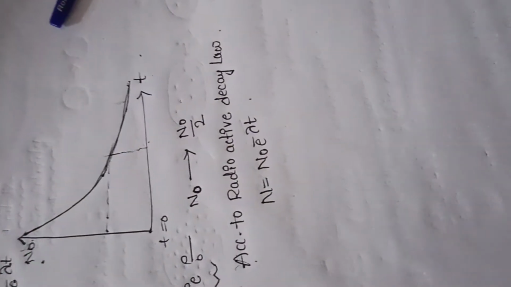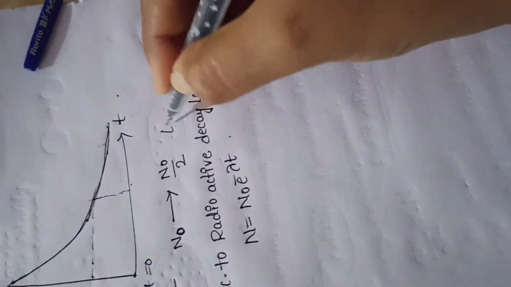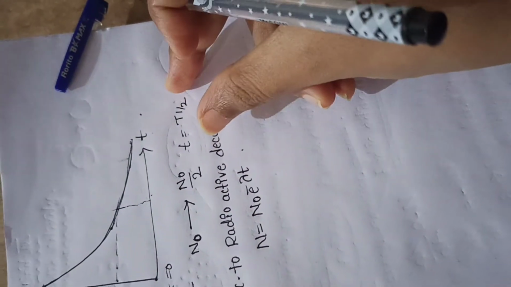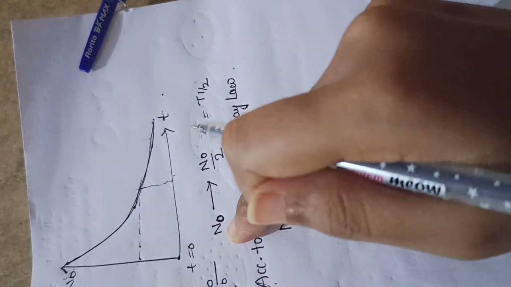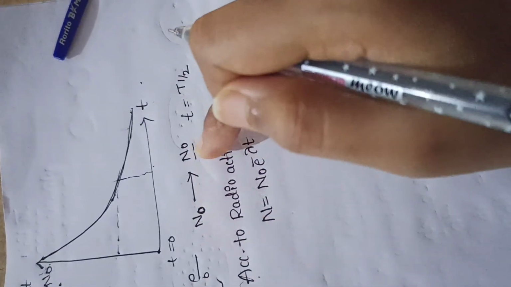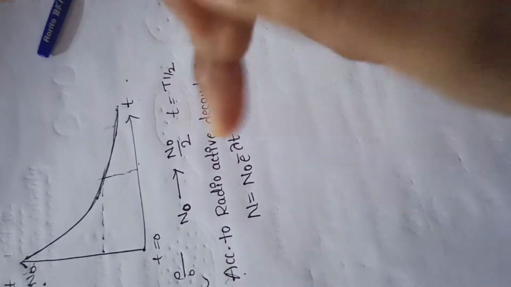But already you know that according to radioactive decay law, what is the value of N? Okay, see here, at a time t is equals to t half. Which time is called half lifetime? Whenever the total number of particles reaches half of its original number is called half lifetime.